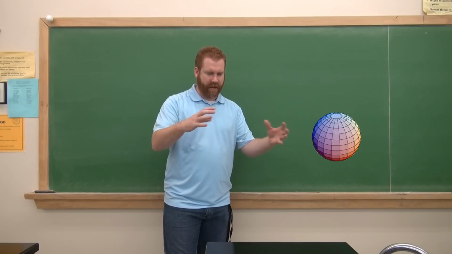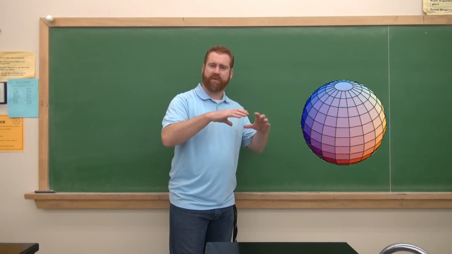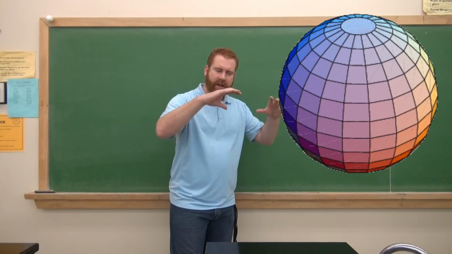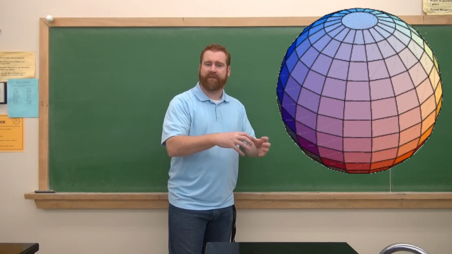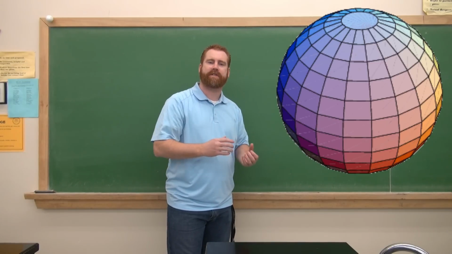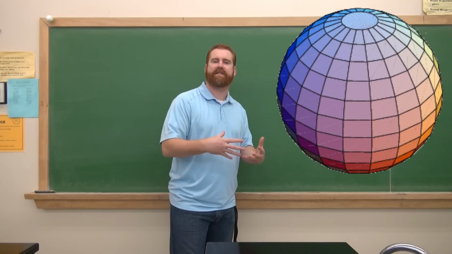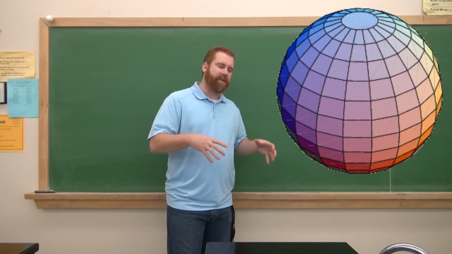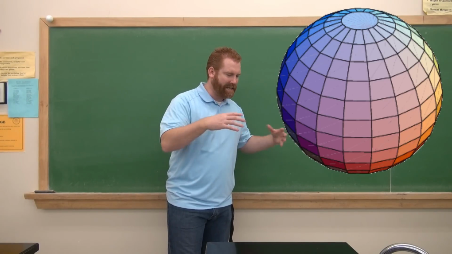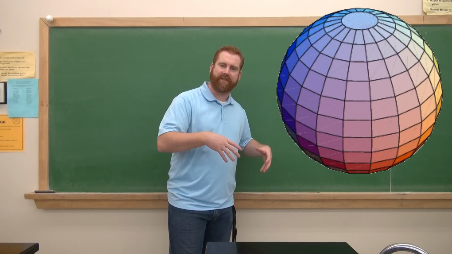As a sphere, which is sort of the shape of a cell, gets larger and larger, the ratio between the surface area and the volume decreases, which means that the outside does not increase as fast as the inside. And this creates a problem for a cell because remember, around the outside of a cell is the cell membrane, and its job is to bring nutrients and things that the cell needs into the cell. And because the surface area isn't increasing at the same rate as the volume, so it's not getting as big as fast as the inside, it can't keep up with the nutrient demands of the inside.